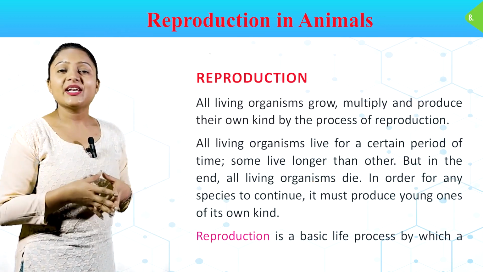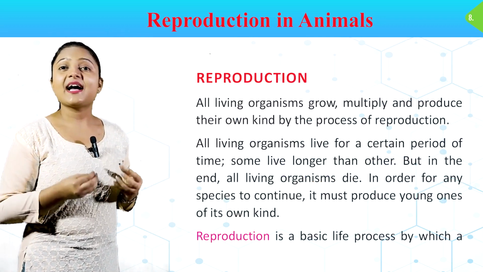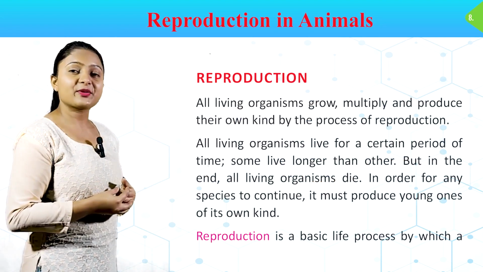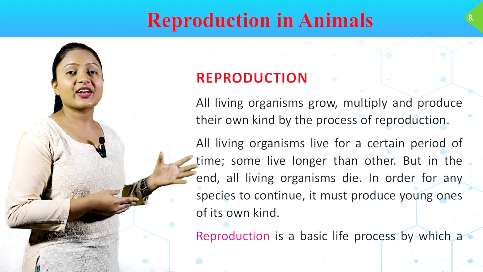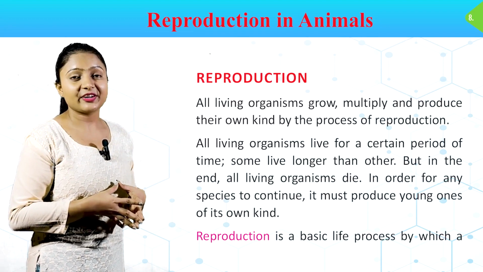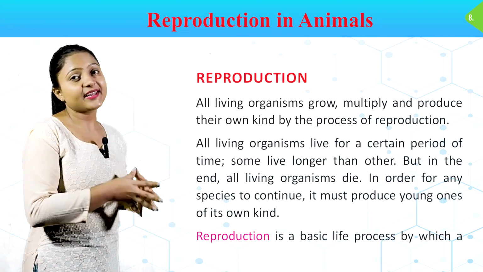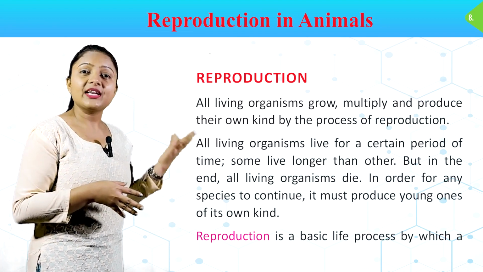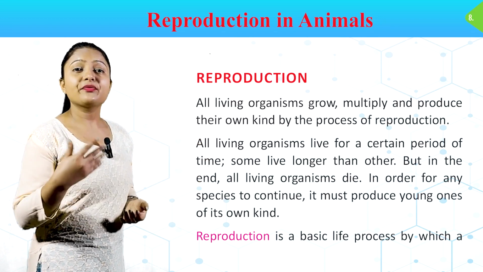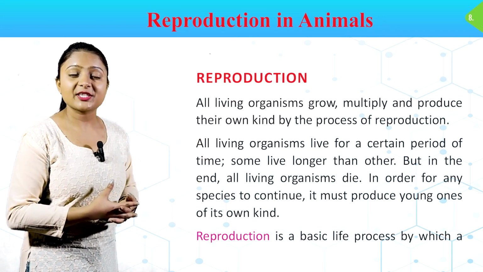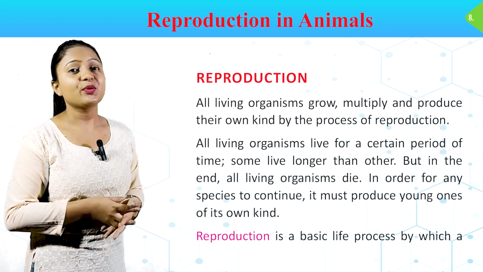Reproduction. All living organisms grow, multiply and produce their own kind by the process of reproduction. All living organisms live for a certain period of time. Some live longer than others. But in the end, all living organisms die. In order for any species to continue, it must produce young ones of its own kind.